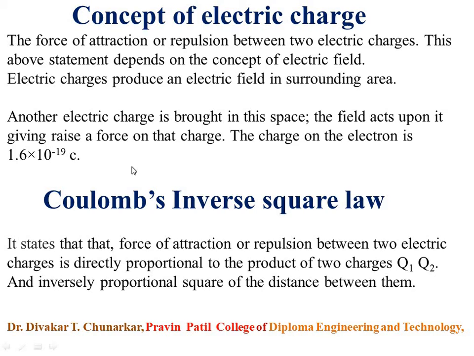So our answer is only A. The charge of an electron is 1.6 into 10 to the power minus 19 coulomb.